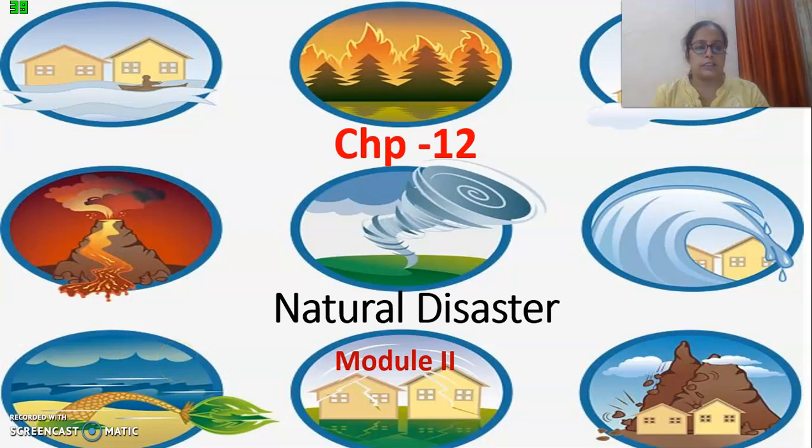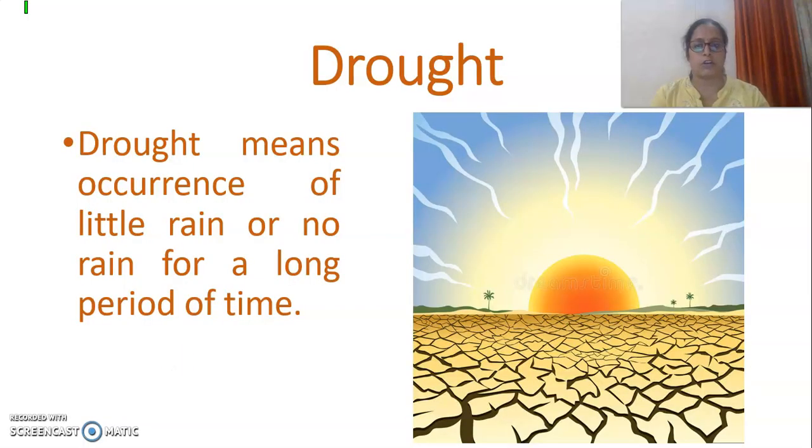Dear students, in the same chapter, chapter number 12, we are going to start the second module, that is of drought and earthquake. So let us understand what a drought is. Drought is a condition when there is little rainfall or no rainfall for a very long time. At that time the earth gets dried up and you can see cracks on the earth. These cracks are because of the drought, right?